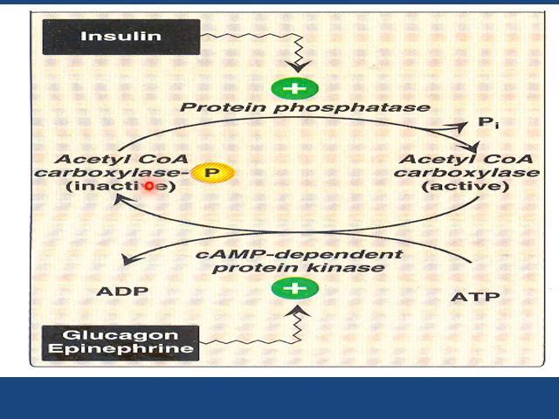It remains inactive in phosphorylated state, which is dephosphorylated and activated by protein phosphatase enzyme, which is stimulated by the hormone insulin. So, insulin favors fatty acid synthesis. This acetyl coenzyme A carboxylase is then phosphorylated and made inactive by the enzyme cAMP dependent protein kinase. This enzyme is stimulated by the hormones glucagon and epinephrine. So they inhibit fatty acid synthesis.